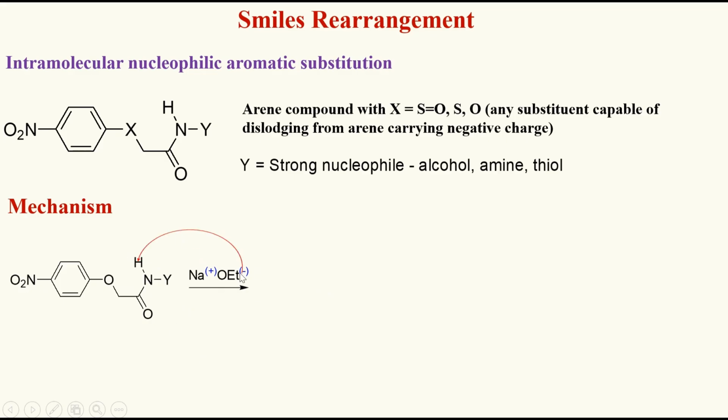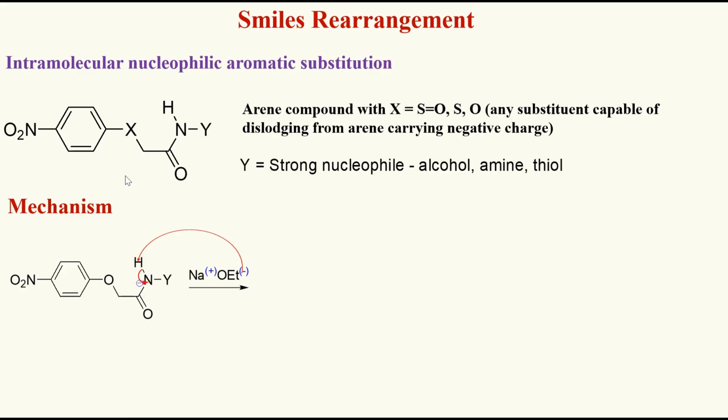The ethoxide ion OEt minus abstracts the proton, and this proton moves away, leaving the electron pair on the nitrogen. The nitrogen becomes electron rich. Once it is rich, it is unstable.